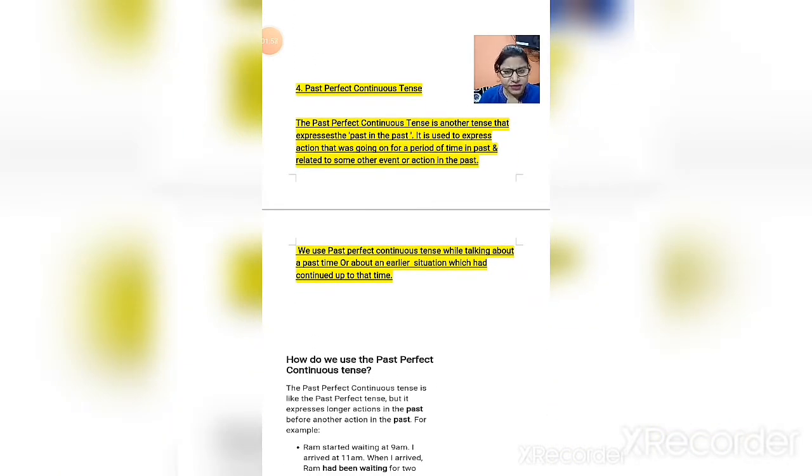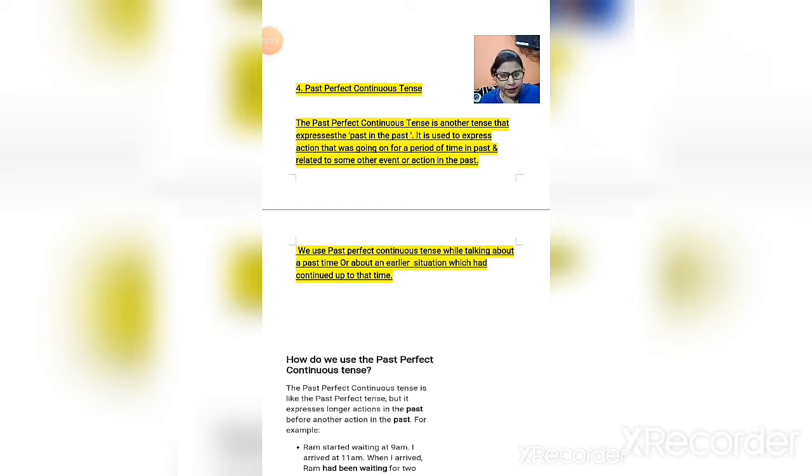Past perfect continuous tense is another tense that expresses the past of the past. It is used to express an action that was going on for a period of time in the past and related to some other event or action in the past. We use it while talking about a past time, or about an action or earlier situation that had continued up to that time.